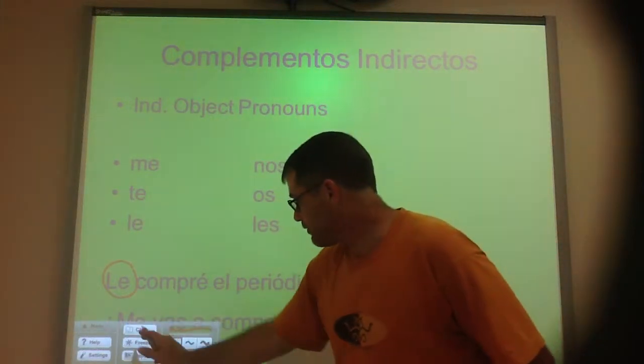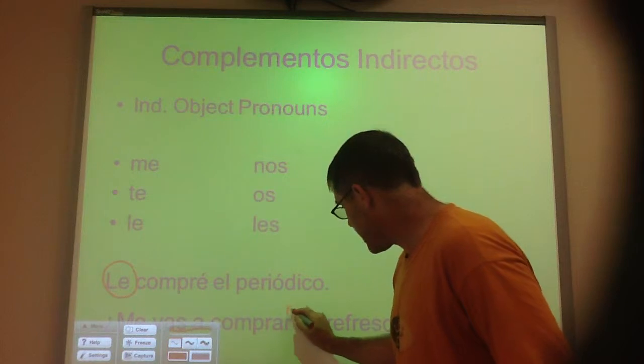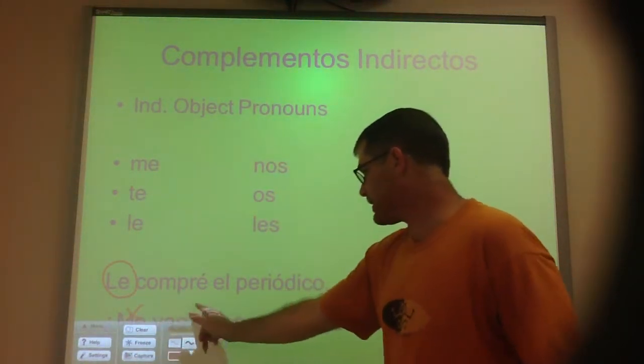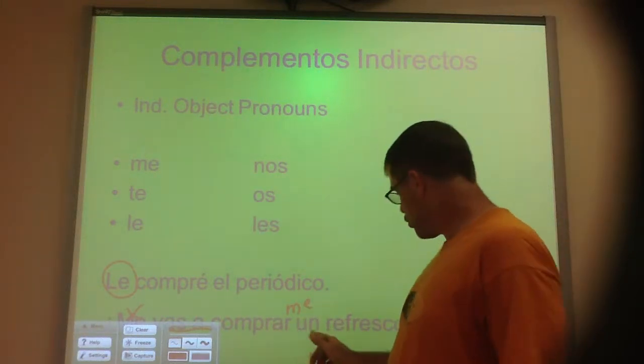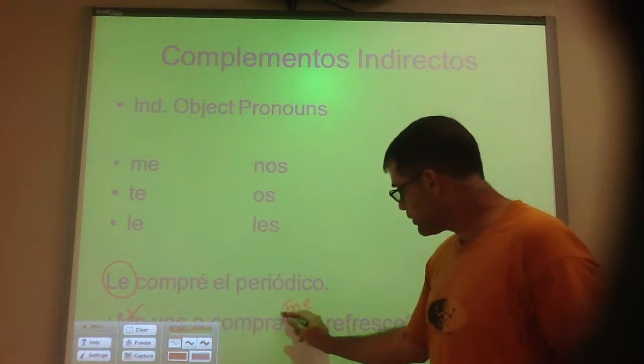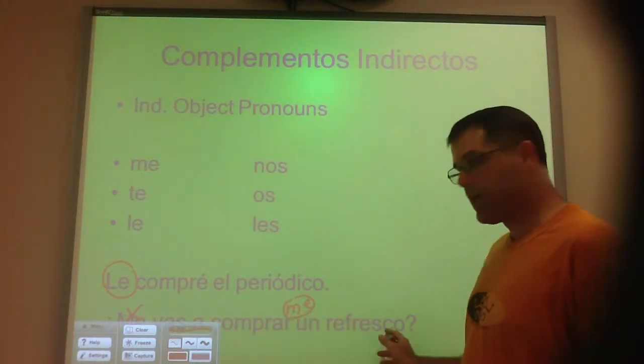So I can put that me in front of the vas again because vas is conjugated, or I could put that me right on the end of the infinitive. I could say vas a comprarme un refresco. Are you going to buy me a soft drink?